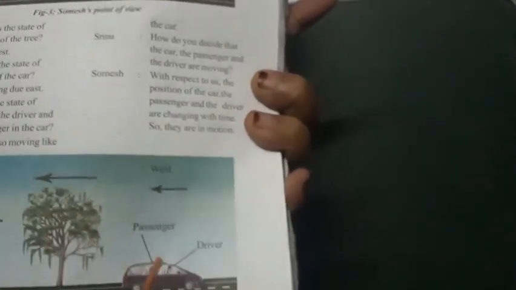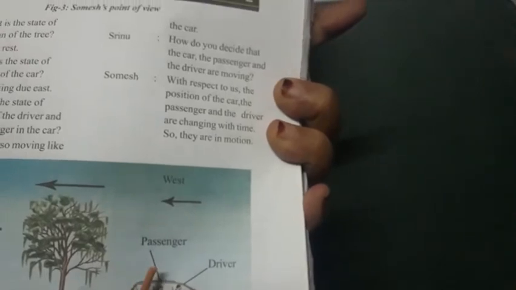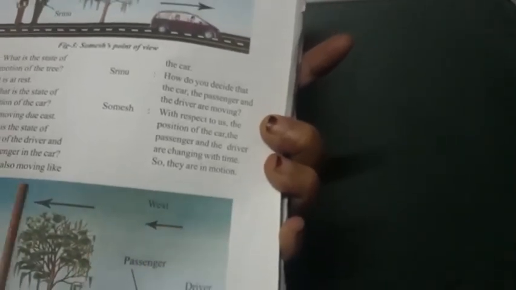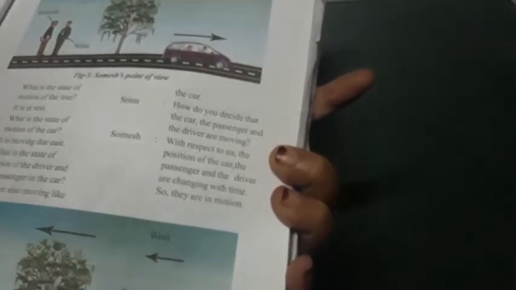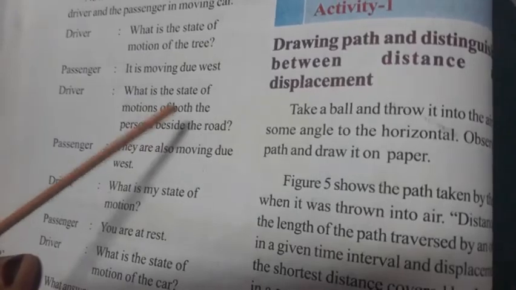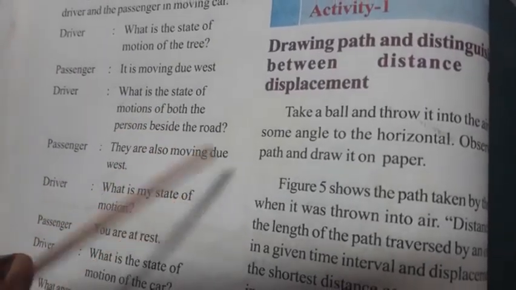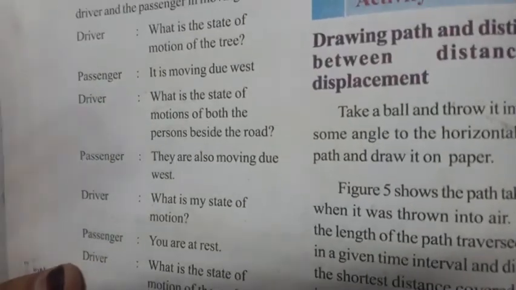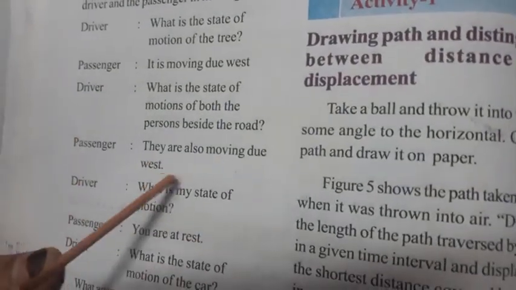But now you can see that the passenger and driver are speaking. So what will they say? They will say that the tree, as they were moving due east, is moving in the opposite direction. That means the tree is moving due west. So what is the state of motion of both the persons beside the road? Obviously in the opposite direction, so definitely they are moving due west only.